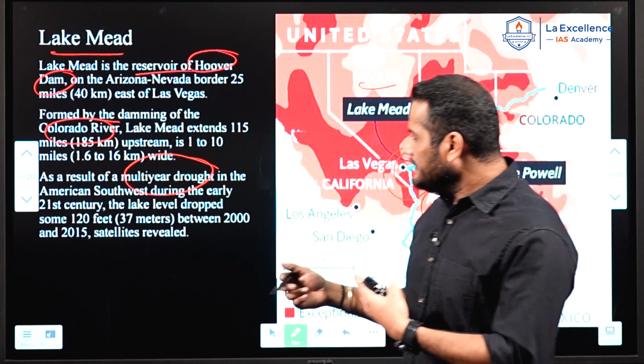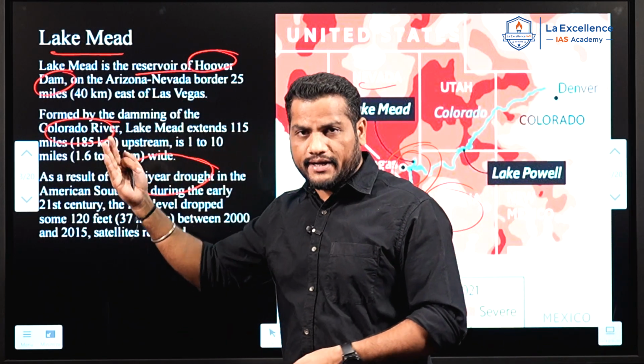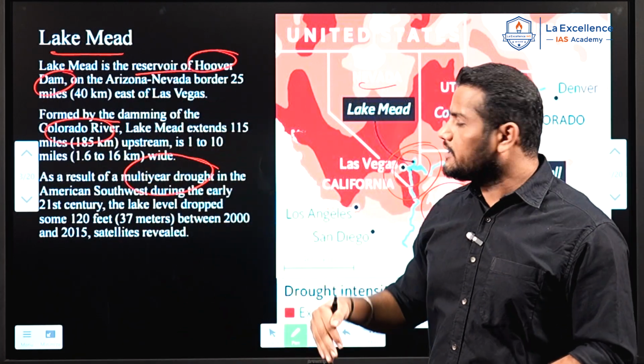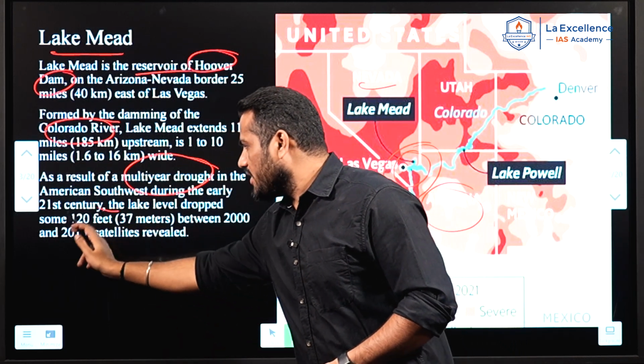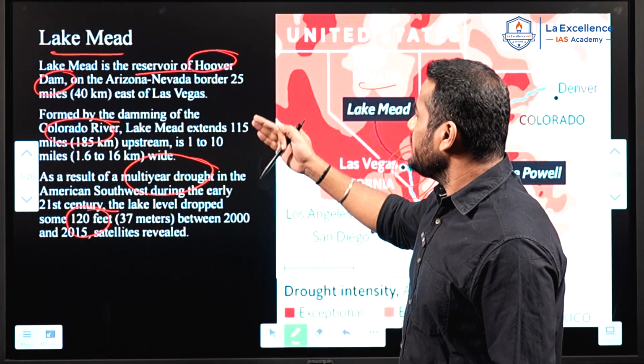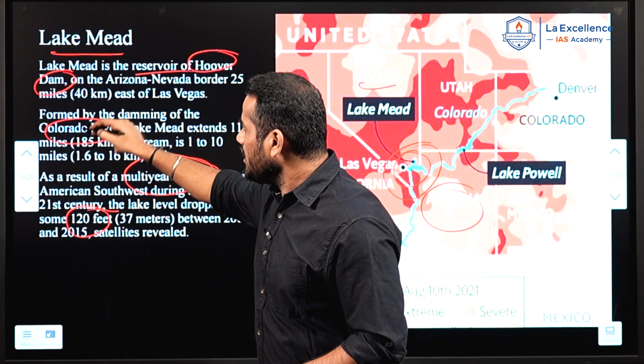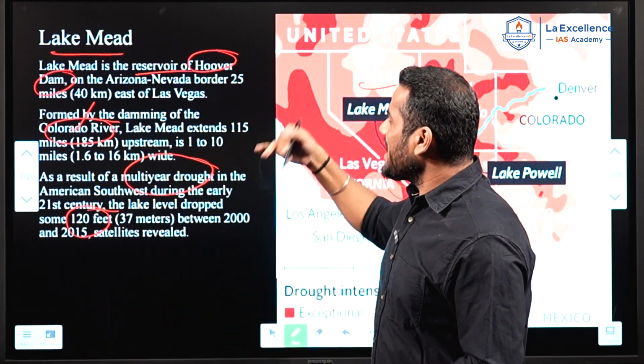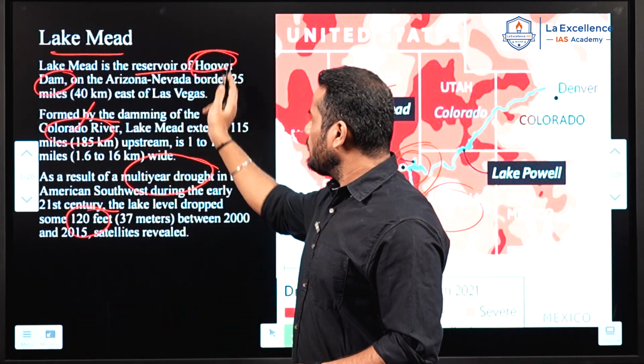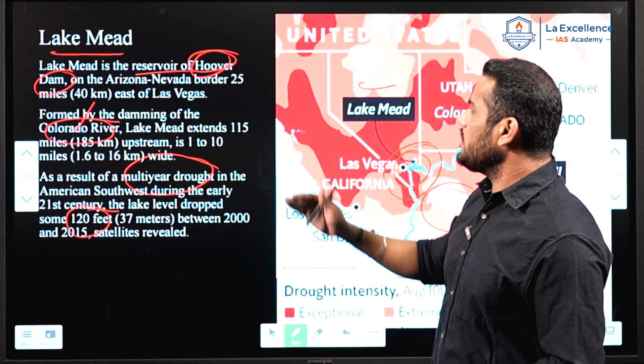Because of this, the water level in Lake Mead is decreasing, by about 120 feet. Okay. This is Lake Mead, constructed on the Colorado River. This is a man-made lake, part of the Hoover Dam. These are the facts you should know about Lake Mead.